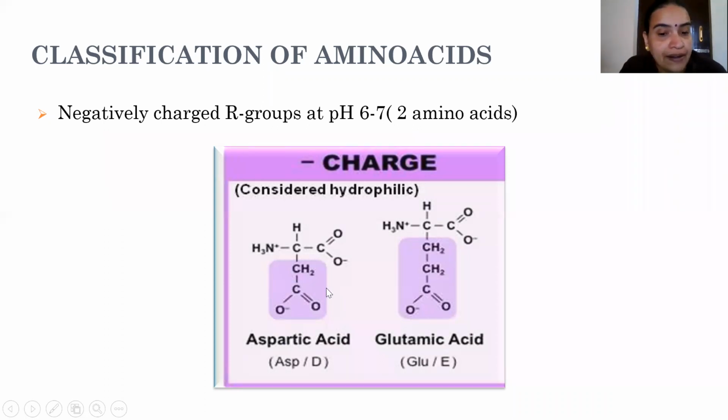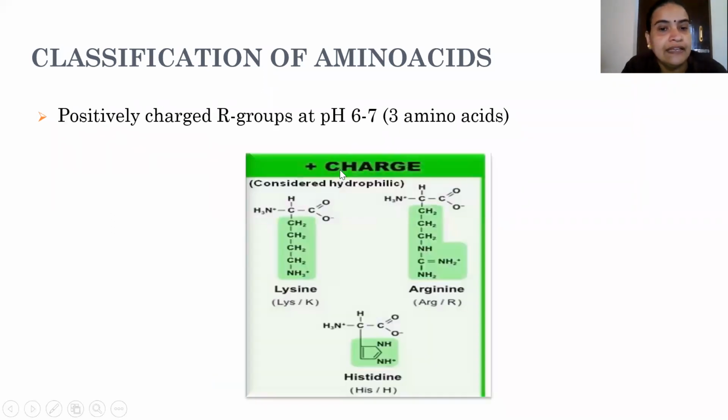For example, aspartic acid. You can see here CH2COO minus. There is a negative charge in the R group. Here again, glutamic acid. There is a negative charge on the R group. So these two can be given as examples for a polar R group with negative charge. Similarly, what will be the fourth classification? Polar with positive charge. There are 3 amino acids in this category: lysine is given as an example, then arginine, then histidine.